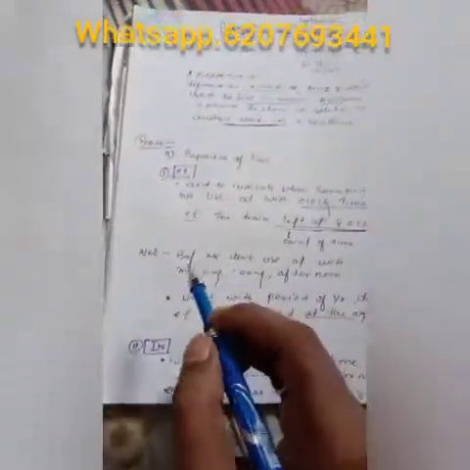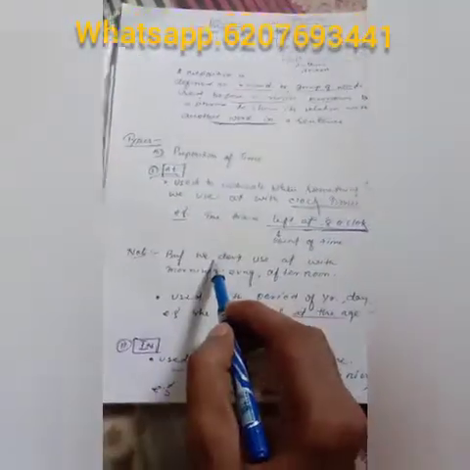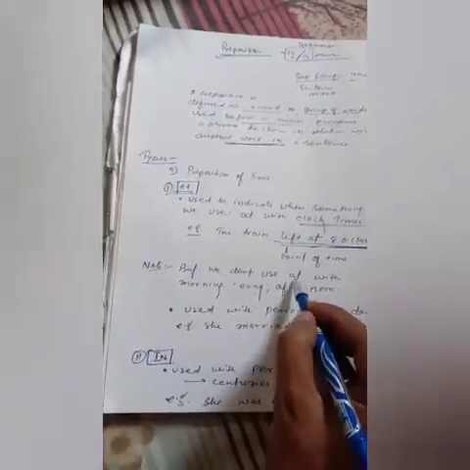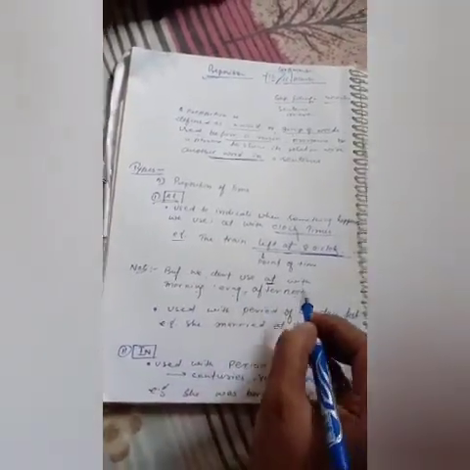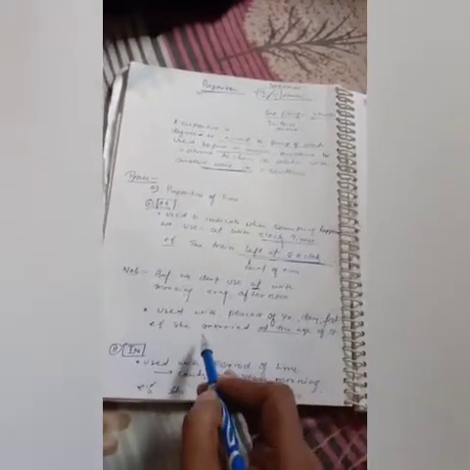Now come to the second one. In the note what I have written, we don't use at with morning, evening, afternoon. Means don't use at with morning, evening or afternoon. If you are using it, that is absolutely wrong. It is used with period of year, sometimes also with day, festival also. For example, she married at the age of 18. Right? So one video clip is completed. Let's see in the next one.